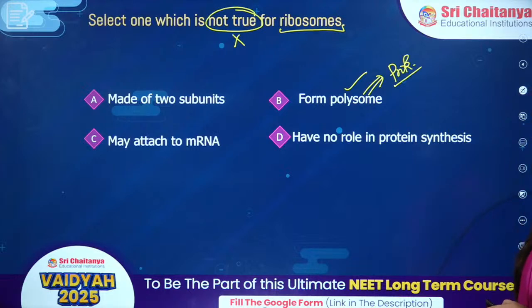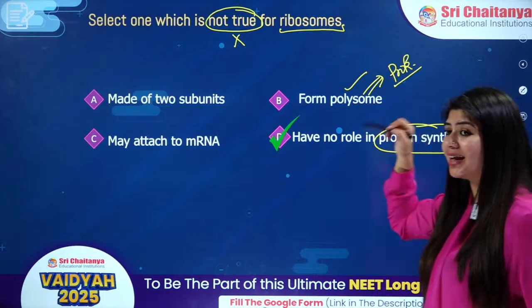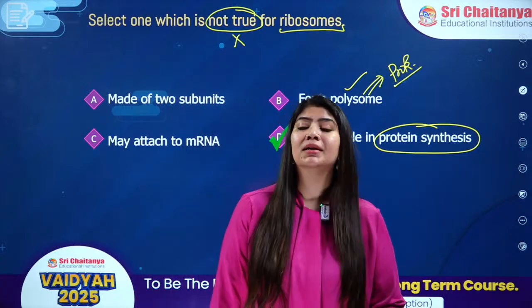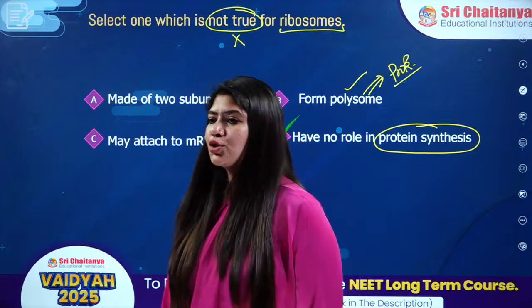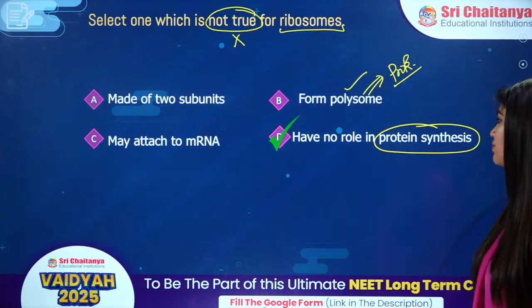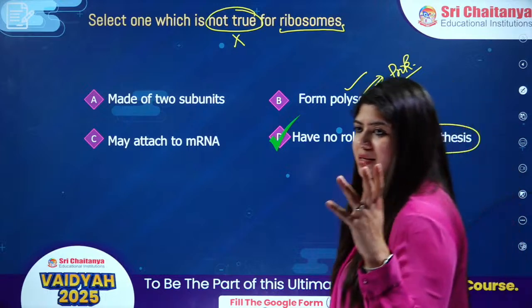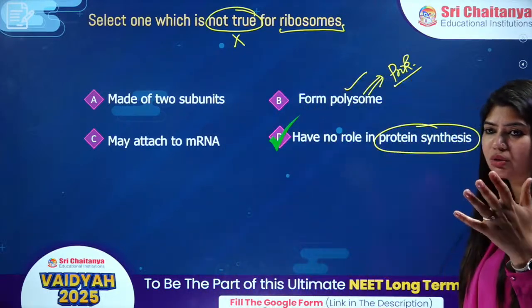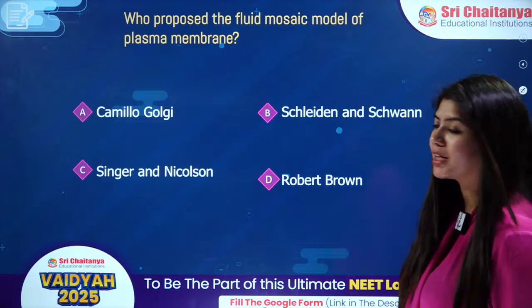Yes, great answer, Monica. They have no role in protein synthesis. They have a direct role in protein synthesis. They will attach to mRNA, then only protein synthesis would be happening, all right? So the answer is option number D. They have no role in protein synthesis. Clear, Arjun? Yes, Priya. Yes, Tilak. Yes, Rupa. Yes, Ramcharan. Monica. Great. Madhukar, Jogi, Parmesh. Great answer. Next question then. Next one.